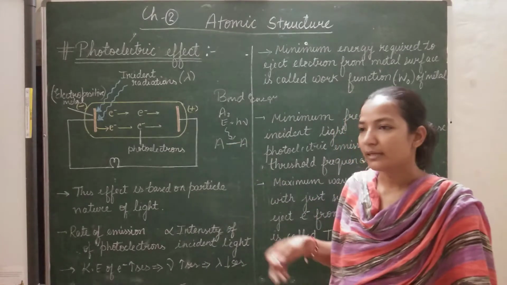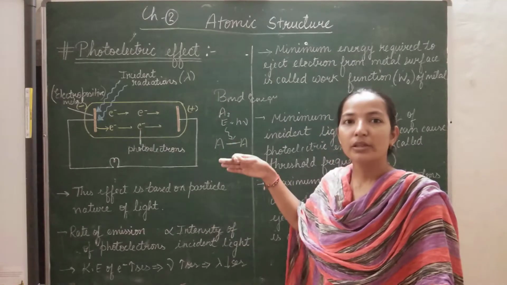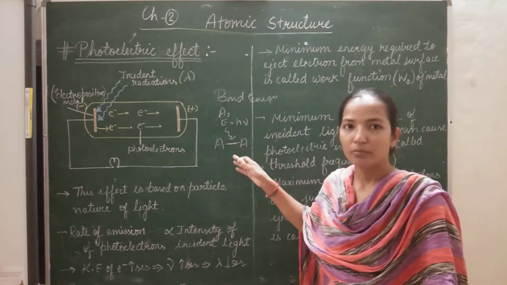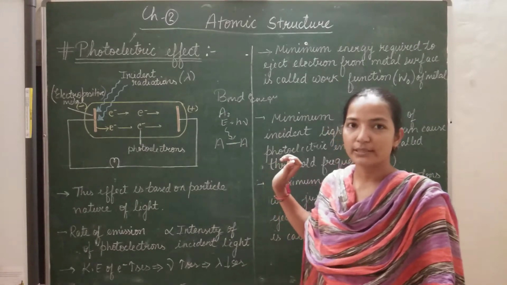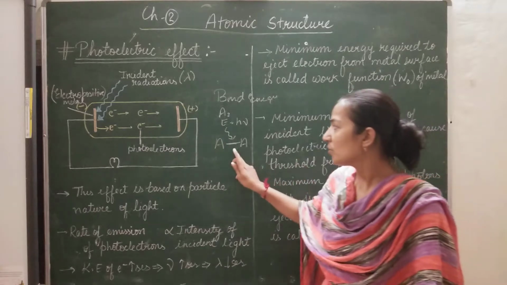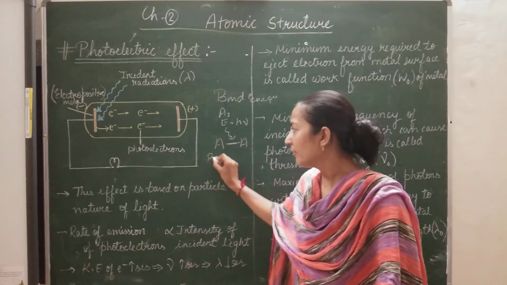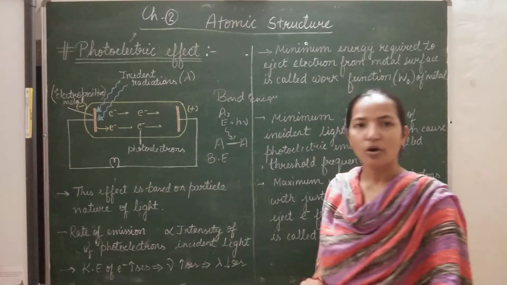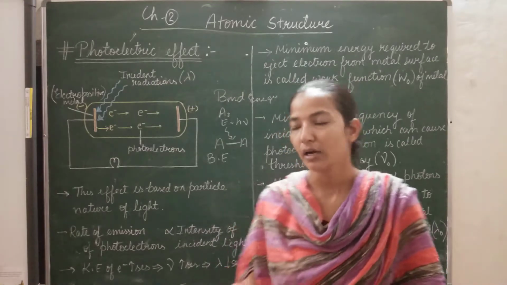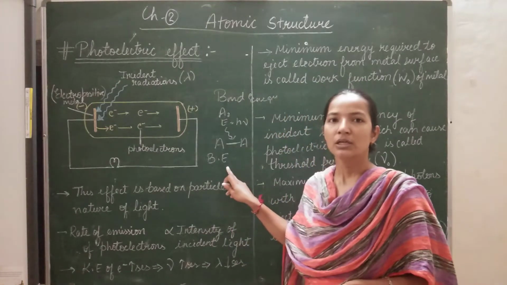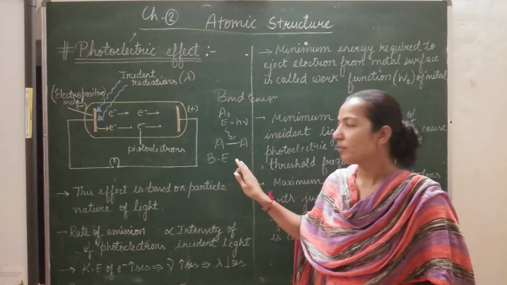It may be possible that some bonds are weaker and can break with energy lesser than the energy of a photon, or they may require a large amount of energy as compared to the energy of a photon. So bond energy is equivalent to the energy required to break bonds. In chemistry we take a particular amount, so we use the definition that the energy required to break 1 mole of bond is called bond energy.